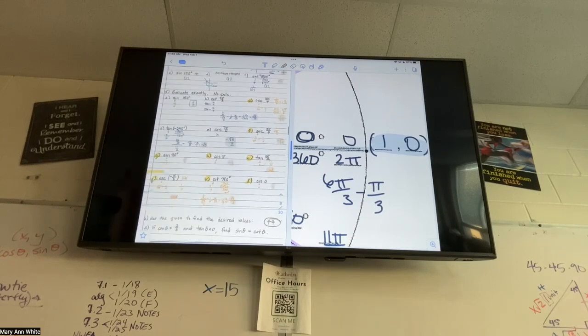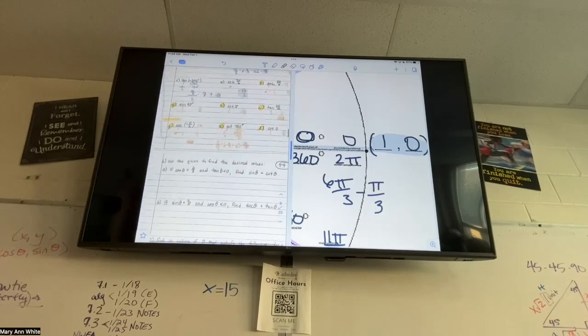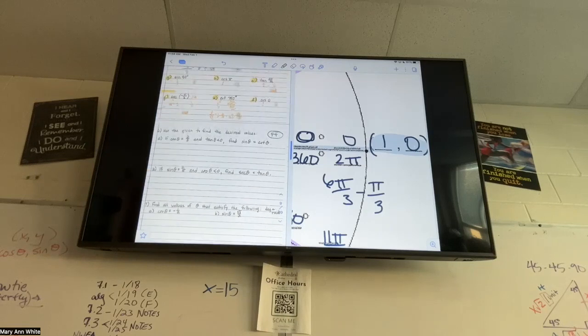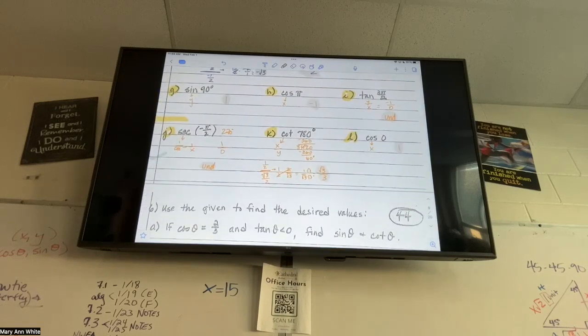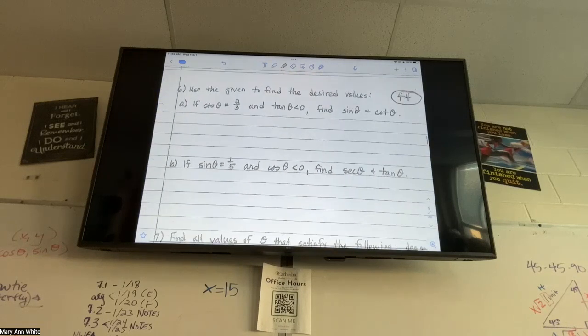Okay, this is where I would normally pause and give you the quiz, but I want to give you a little bit more time than this, so we're going to keep going with the notes, okay? What I'm going to talk about now is not on the quiz, but I do believe the first problem might help you with problems that are like on the quiz, because it's similar to problems that we've done before. You guys ready to keep going? Yeah. Okay. All right, we do not need a unit circle for the first two, and I don't even think we need a calculator for these first two.